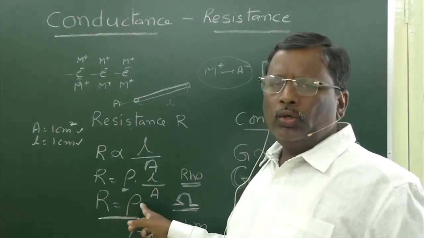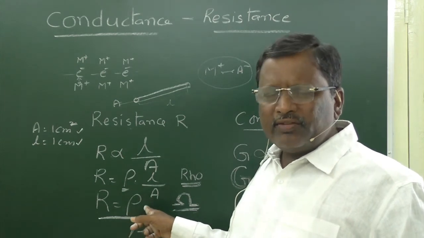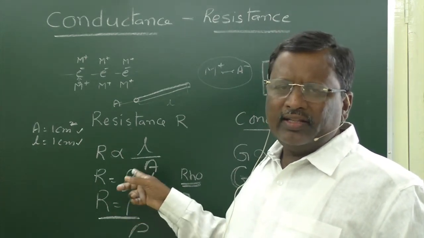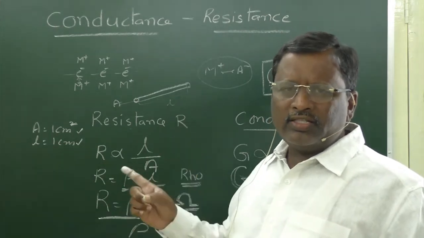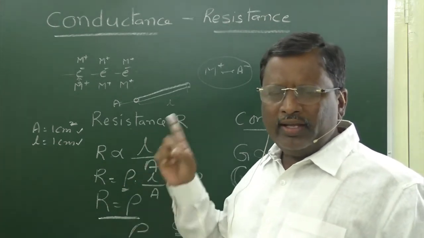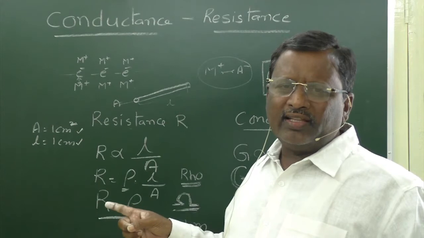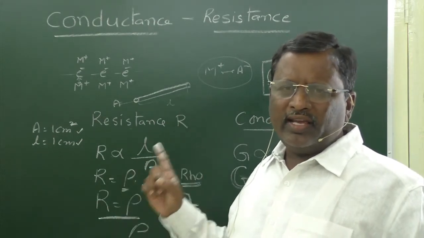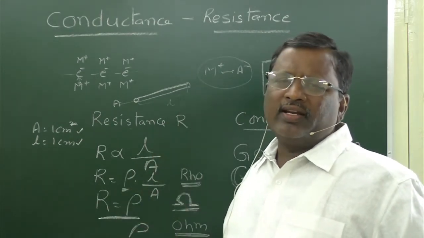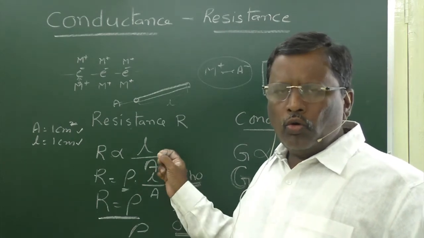So, that rho is said to be the resistivity of the conductor, that is, the resistance caused by a conductor when it has 1 unit length and 1 unit cross section area. The unit for resistance is ohm.